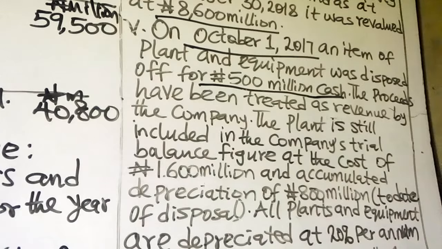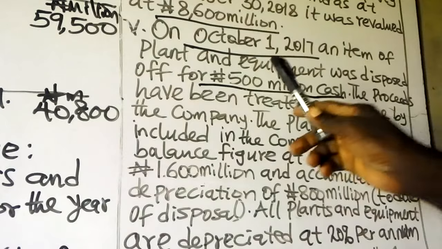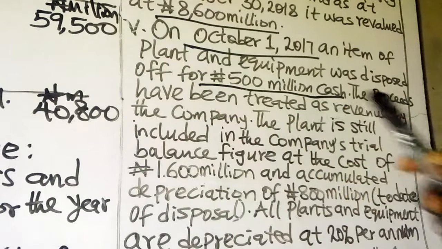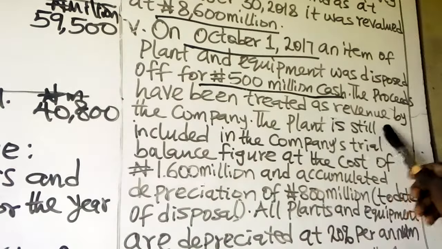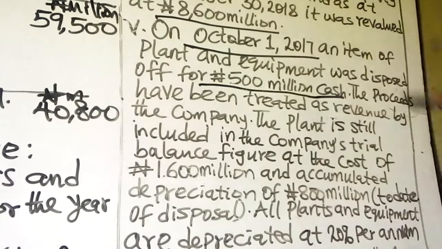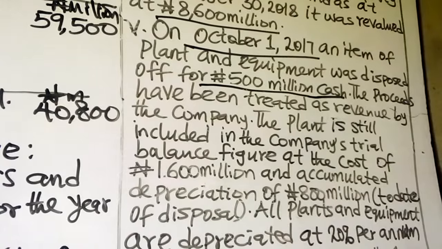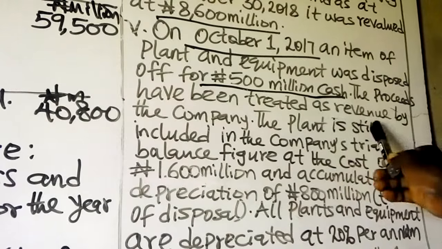Where the company policy is silent, you charge the profit or loss on disposal of an asset to administrative expenses. But where the policy is to charge it to cost of sales, that means you are going to include it in our cost of sales. The proceeds have been treated as revenue by the company. We have removed the 500 million from revenue because it has been included therein.